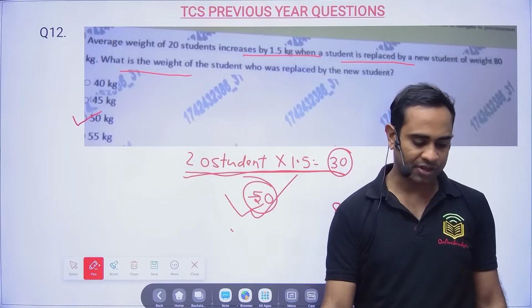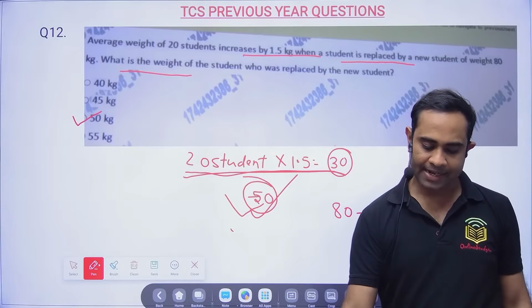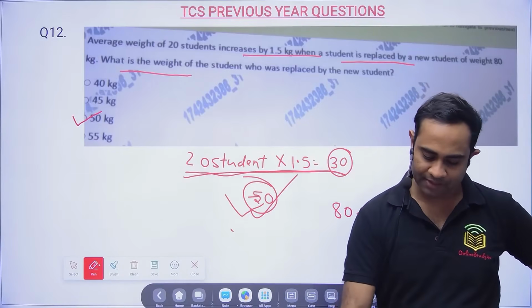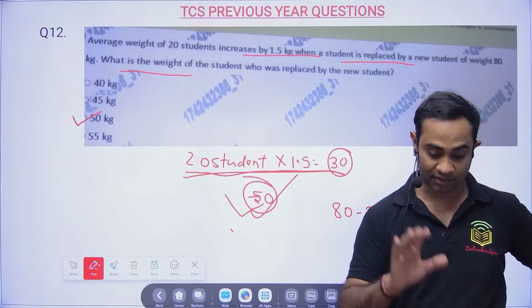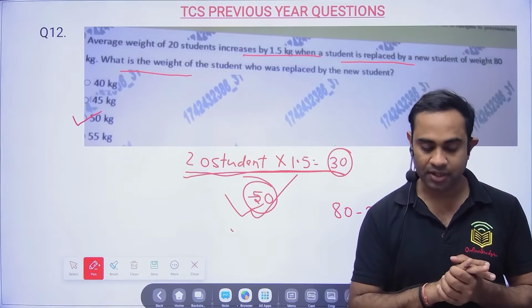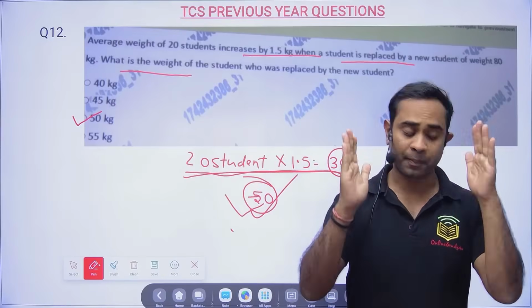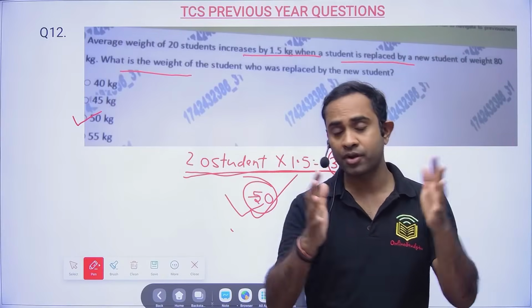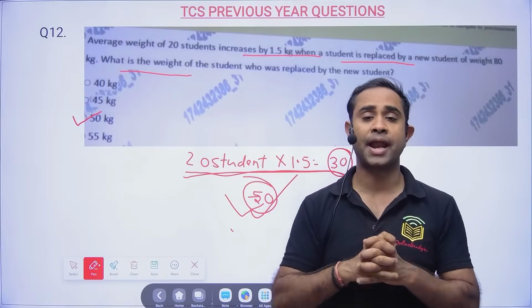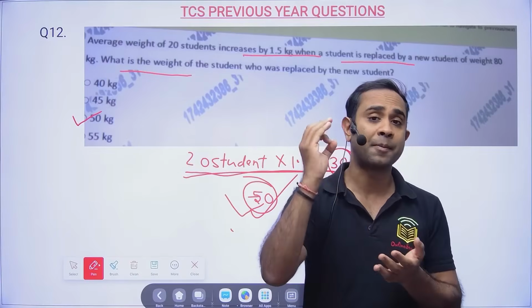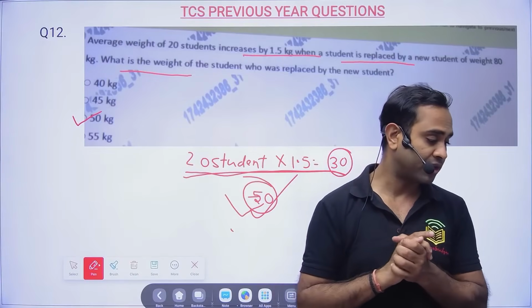Clear? So the answer was option C. Sorry, only some 37% had given the correct answer, and now I can tell you the preparation is not good, because this was one of the very simple questions and I was expecting everyone to give the 100% correct answer, which did not happen.